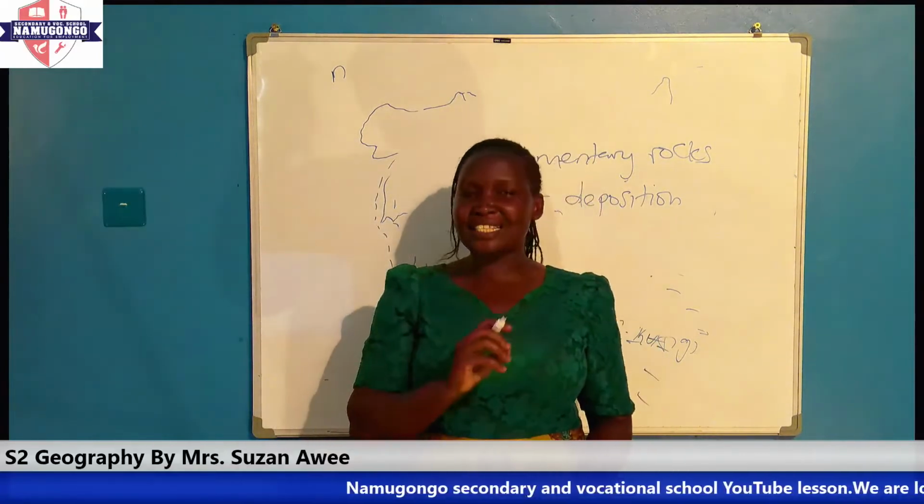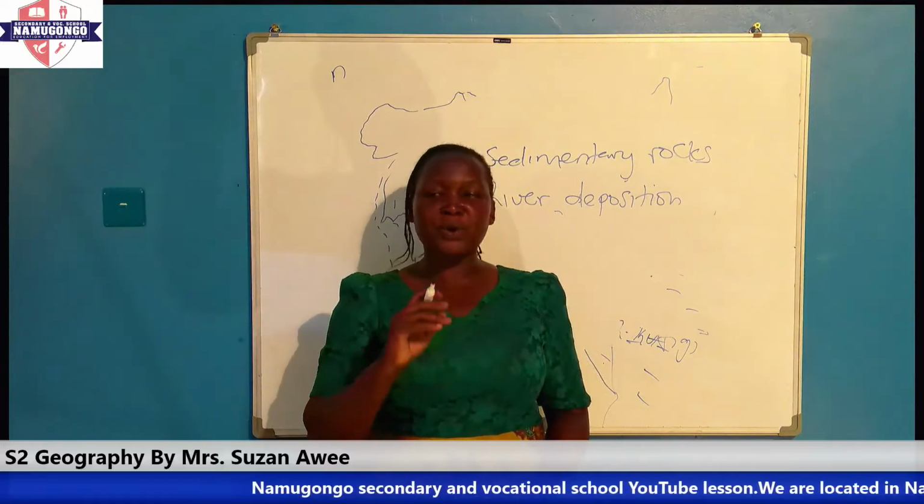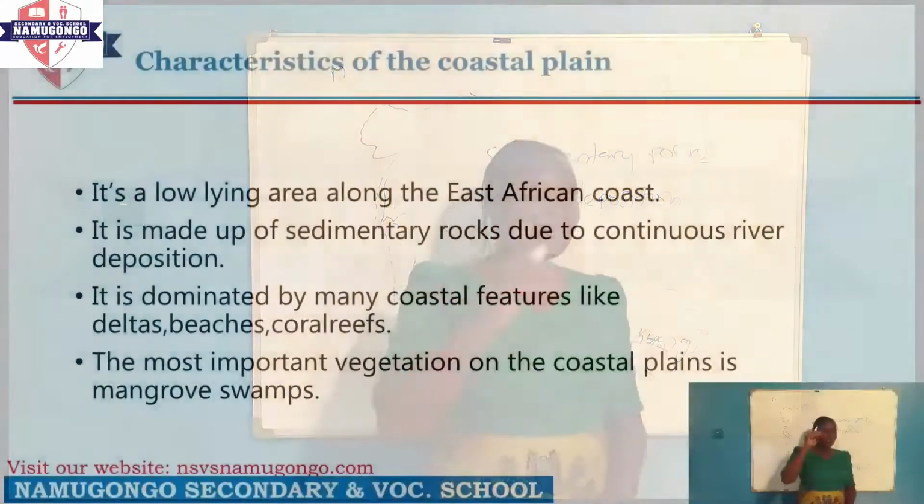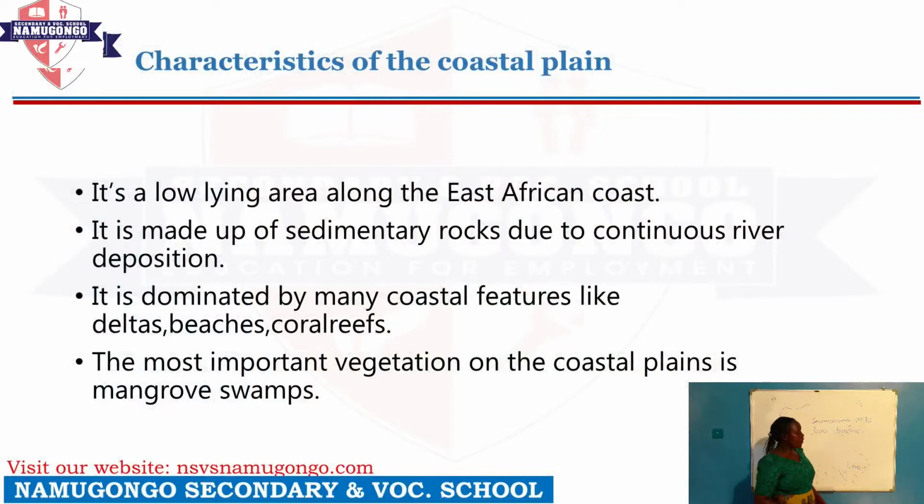And then one other thing that we need to know about the coastal plain is that it is dominated by many coastal features. Because we said it is found along the coast, bordered by the Indian Ocean. So you find that it is dominated by many coastal features. What are the examples of these coastal features? We have coastal features like the deltas. We have coastal features like rias. We have coastal features like the coral reefs.